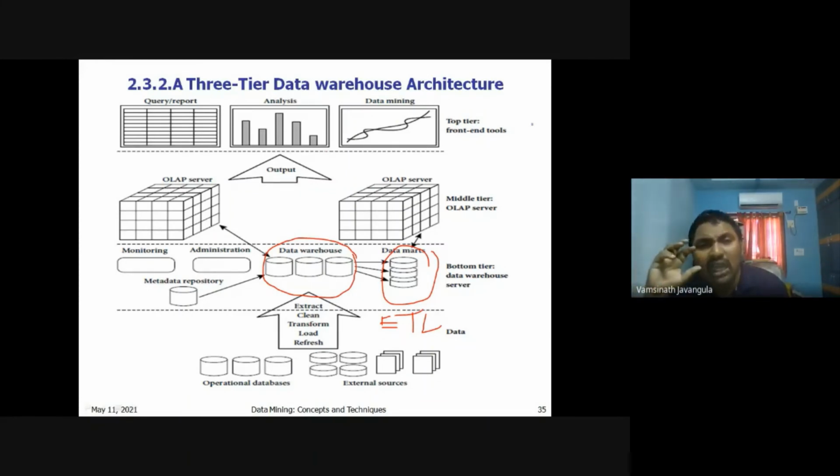So this is the three-tier architecture of the data warehouse. If anyone asks what the three-tier architecture of a data warehouse is, we have the bottom tier, middle tier, and top tier. The bottom tier is your data warehouse server, the OLAP server is your middle tier, and the top tier contains the front-end tools.